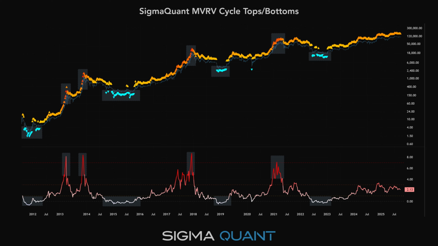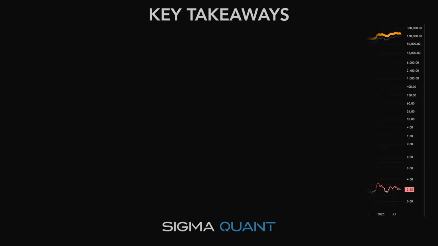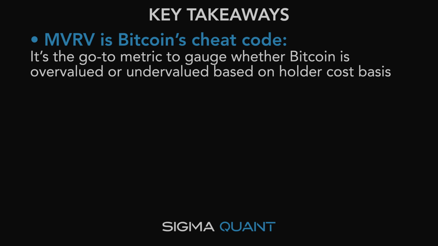Of course, no indicator is infallible. External shocks like exchange collapses, ETF-driven liquidity flows, or global recessions can temporarily distort signals. But here's the key. In every cycle, after the chaos settles, MVRV has reasserted itself as the compass. Short-term noise, long-term structure. To wrap up, Bitcoin doesn't have earnings, it doesn't have a balance sheet, but it has a ledger, and inside that ledger are clues to holder psychology, conviction, and pain points. MVRV is the universal framework that turns those clues into a valuation compass.